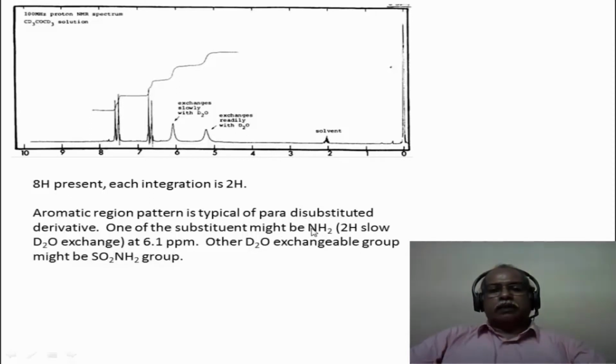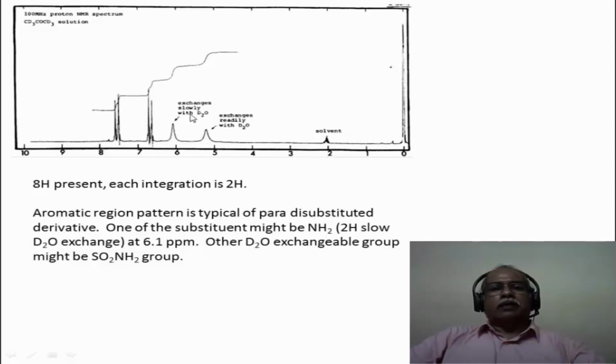So the NH2 and SO2NH2, in other words the primary amine group and the sulfonamide group, are exchangeable to varying degrees by D2O exchange. The NH2 group will exchange very slowly, so this is probably due to the NH2 group. The sulfonamide group will exchange more rapidly, and this is probably due to the sulfonamide group. This is a solvent peak.